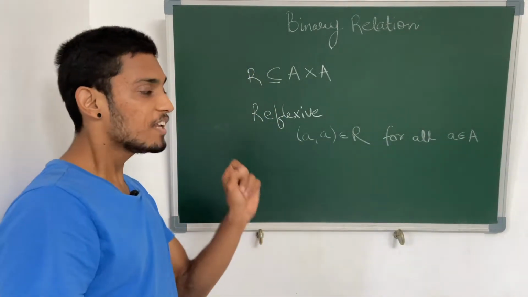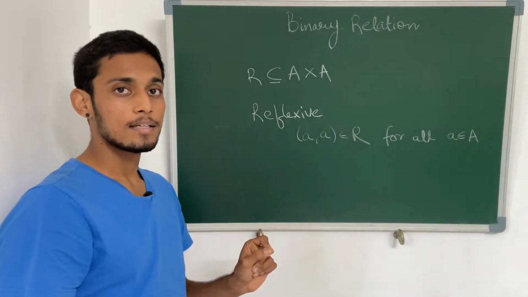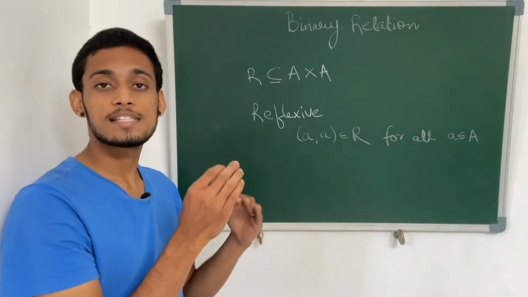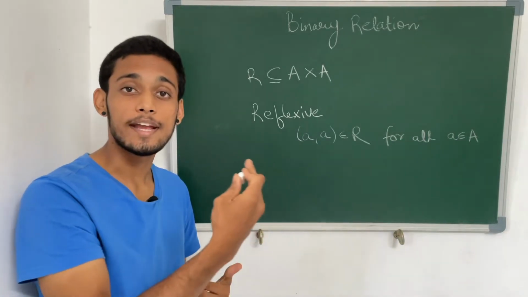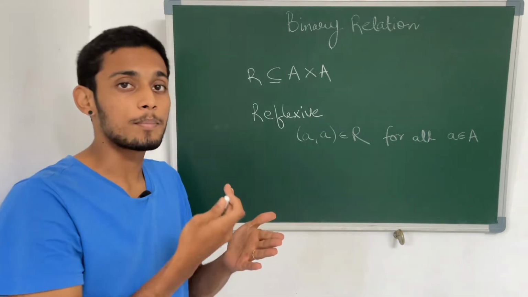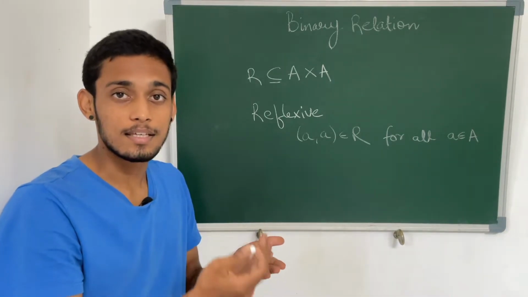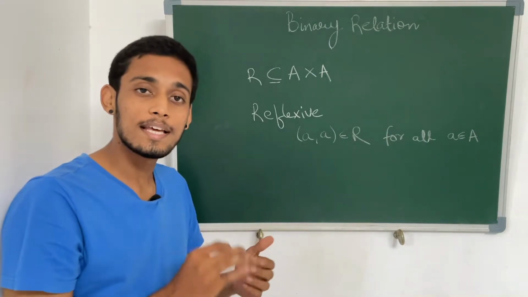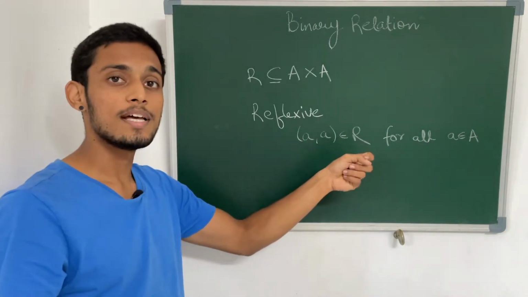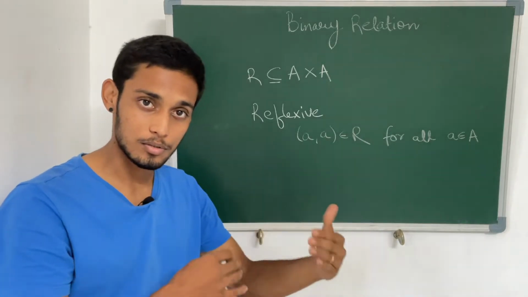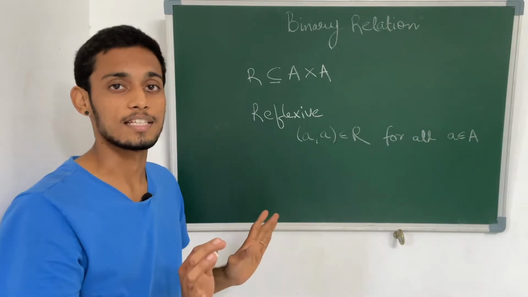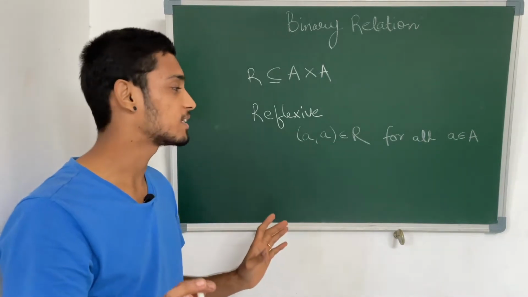For every element in the set A, there is a mapping from A to A. Suppose the set A has the elements A1, A2 up to AP. Then A1 is mapped with A1, A2 is mapped with A2, A3 with A3, AP with AP. So all the elements are mapped with themselves. Then that relation R is known as reflexive. There might be other relations also, but if this one condition is there, then it is a reflexive relation.